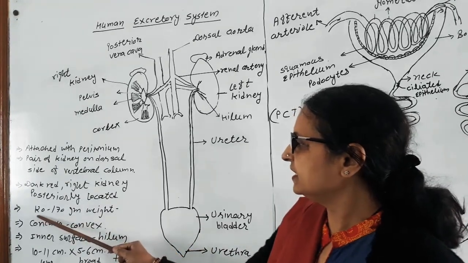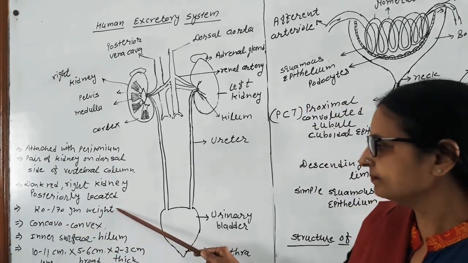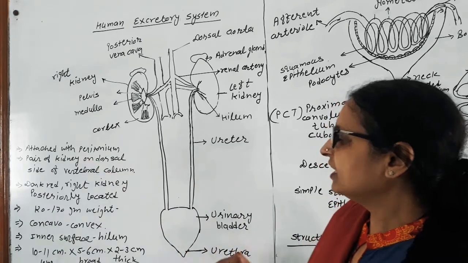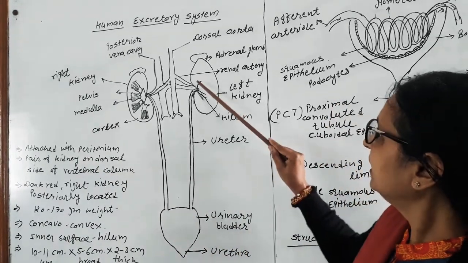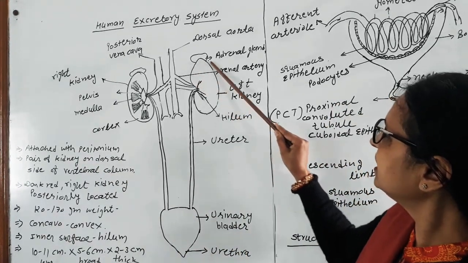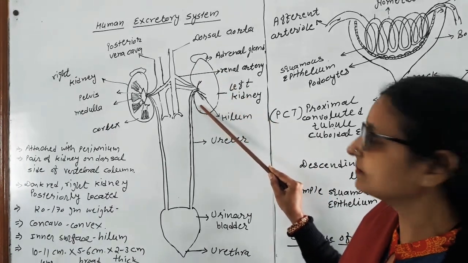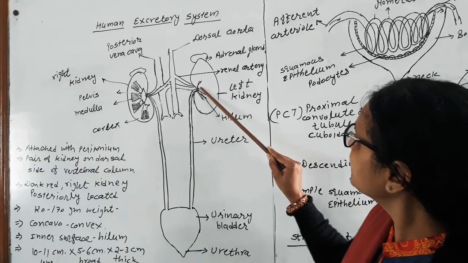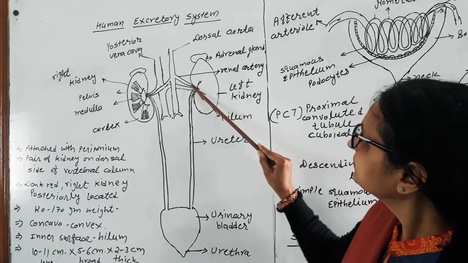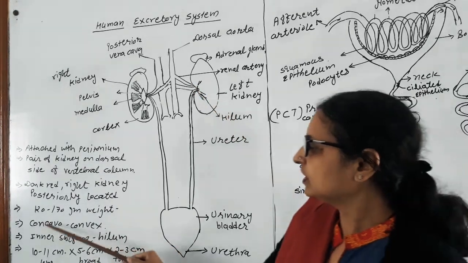The weight of each kidney is 120 to 170 gram. It is concave and convex both. Here look, the surface area of the outer part of the kidney is convex and this one part is the concave part. So it is called concavo-convex.